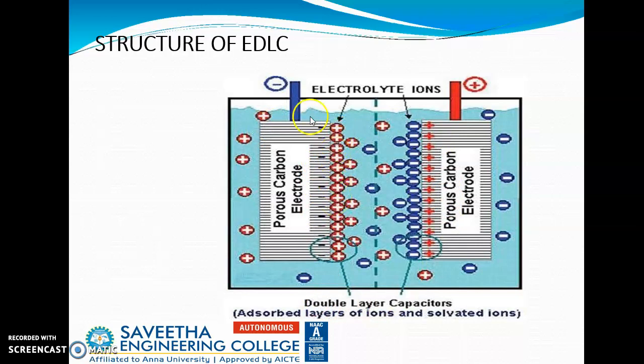Okay, negatively charged. Positive ions are attracted towards this, and on the other hand, negative ions are attracted, and there is a formation of a double layer, adsorbed layers of ions and solvated ions.